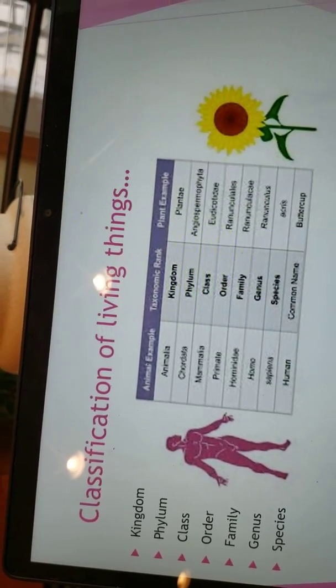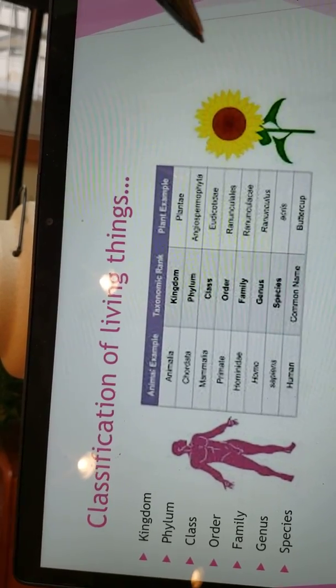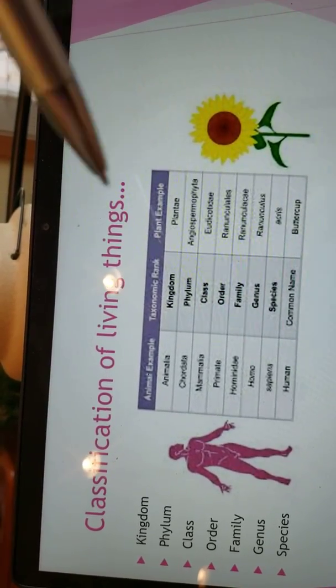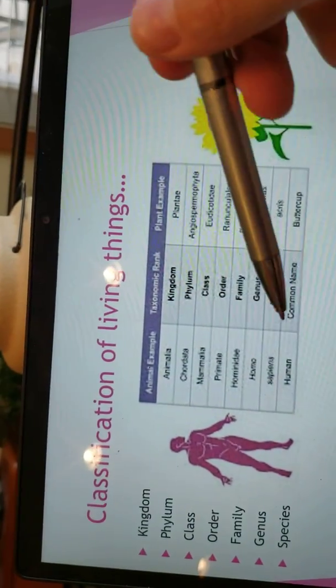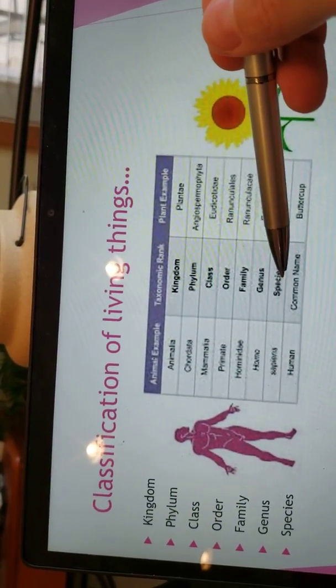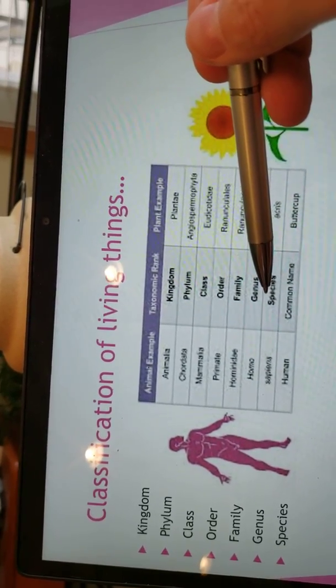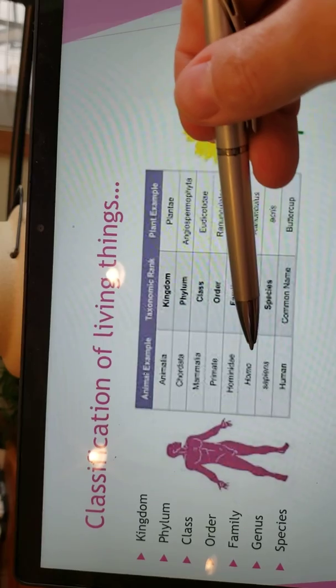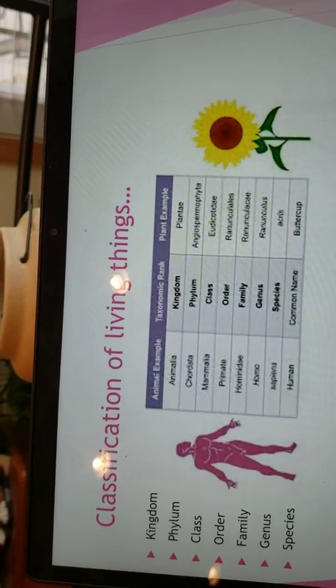Now, each creature on this planet that's living, whether it's a bacteria, whether it's a plant, whether it's an animal, all has a two-word name. Whatever the genus and the species names are, is the scientific name of that creature. So we are considered Homo sapiens. We are the only Homo sapiens in the world.